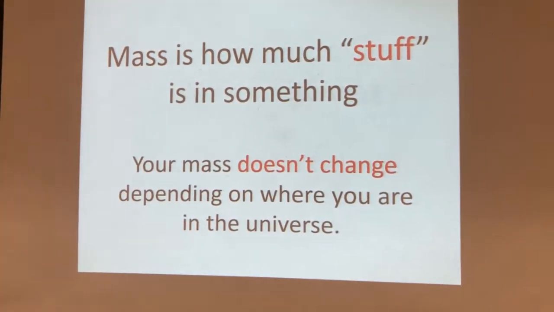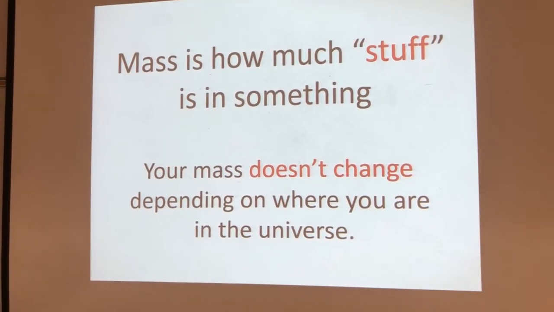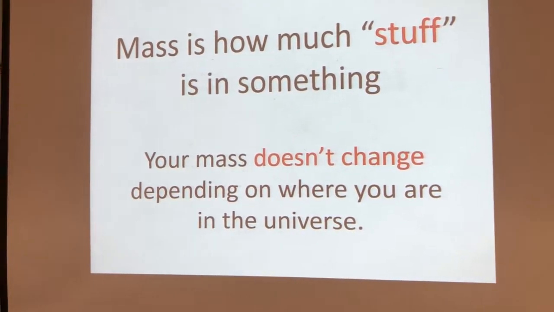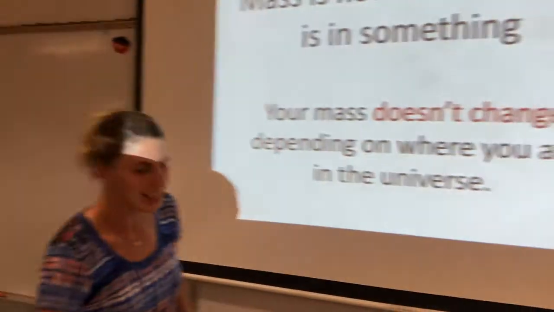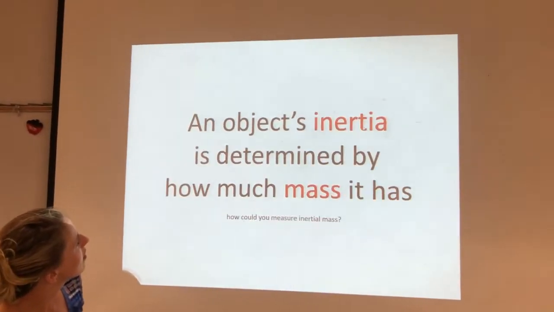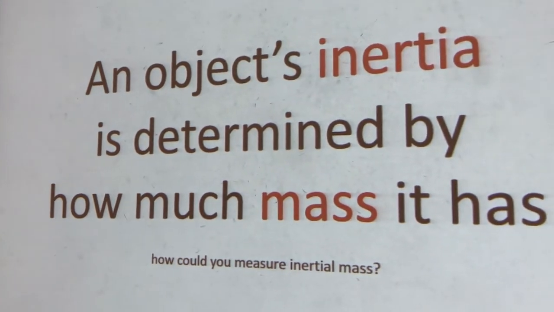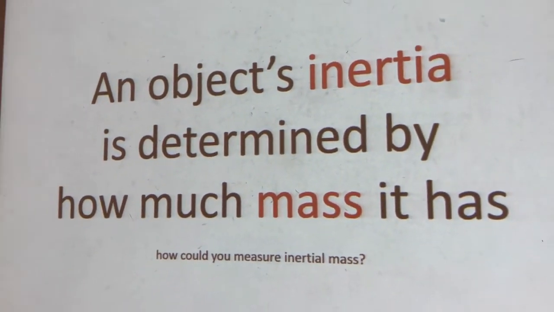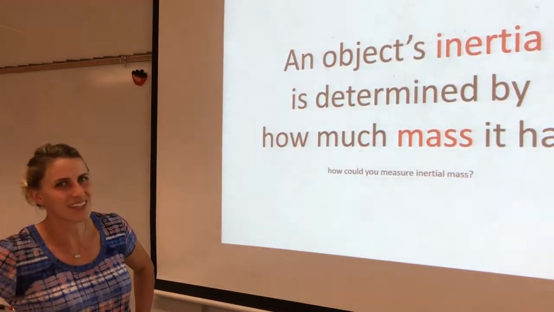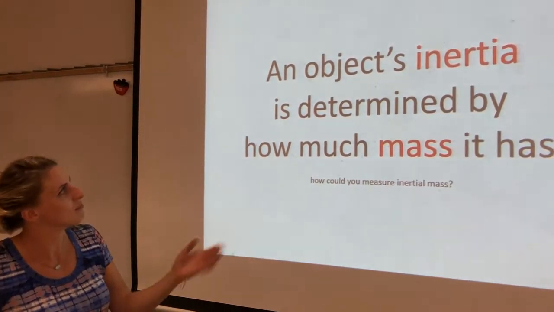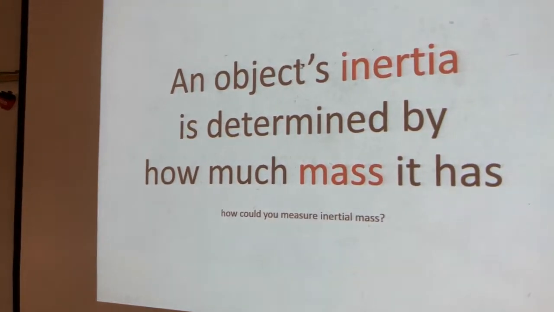Mass is how much stuff is in something. Your mass does not change depending on where you are in the universe. So here, the moon doesn't matter. Your mass is the same. An object's inertia is determined by how much mass it has. How could you measure inertial mass? Seems like we did that, with the hacksaw. So that was one type of mass measurement.